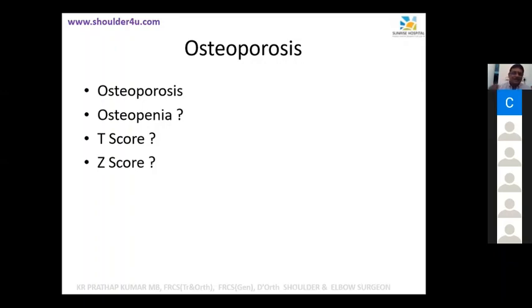Now, the reference point is 30 years, okay? And I will tell you why we are taking 30 years. Remember what I'm telling now. Why we are taking 30 years is bone density increases up to the age of 28 in female, 32 in male. After that it is going to be on a plateau or slightly decrease.